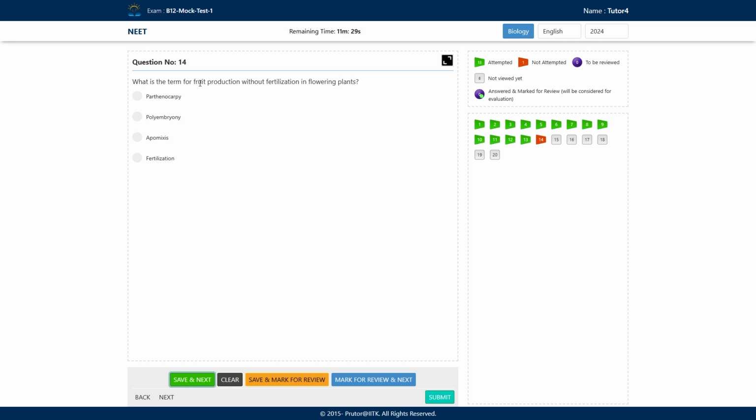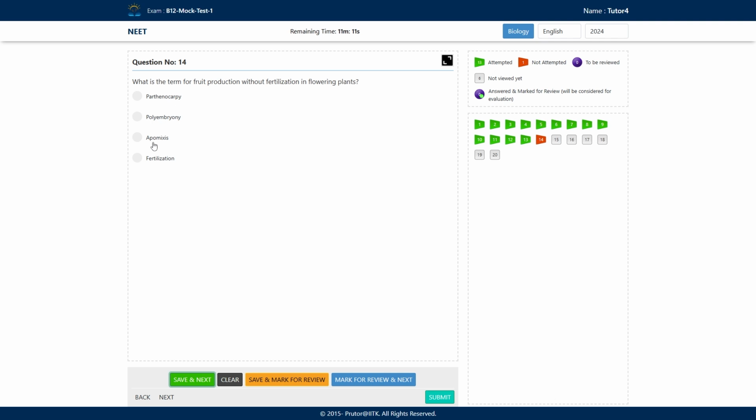The next question, what is the term for fruit production without fertilization in flowering plants? Some of the fruits can be produced without fertilization also. So what is this phenomenon called?